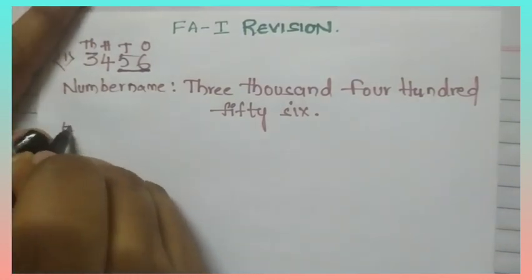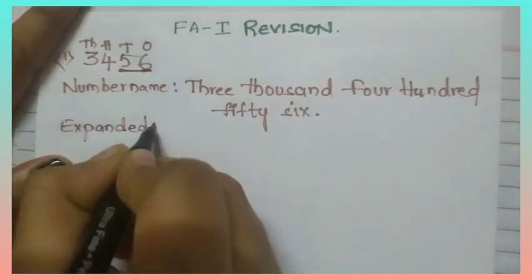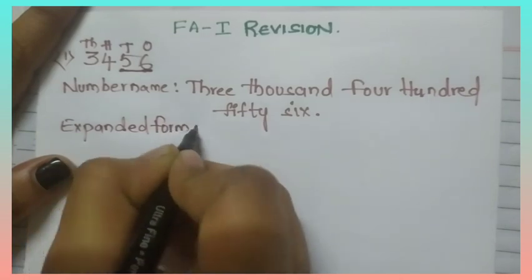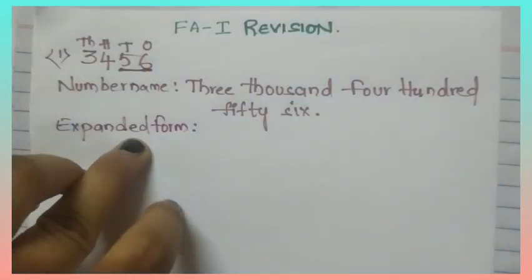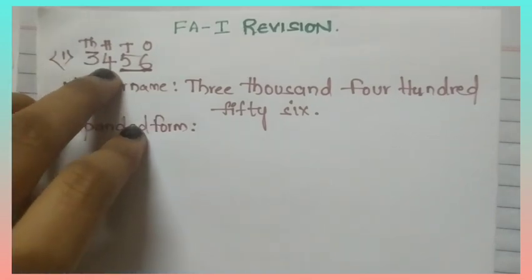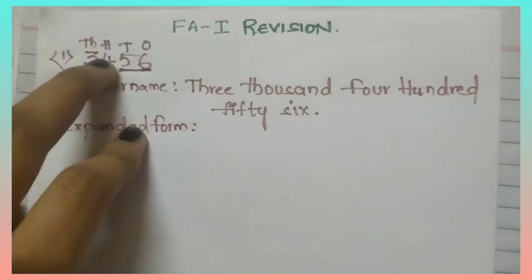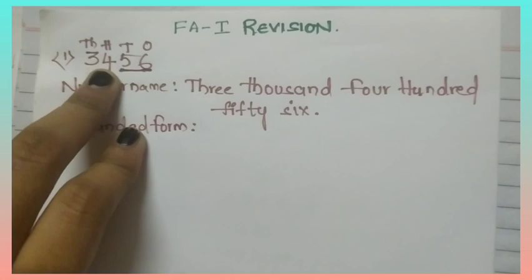3000. Now, expanded form. By using place values, we will write expanded form. You will get the question like this. The place value of 4 in 3456. Which place is it? 4 is in which place? Hundreds place. So, 4 into 100. 400 is the place value of 4.